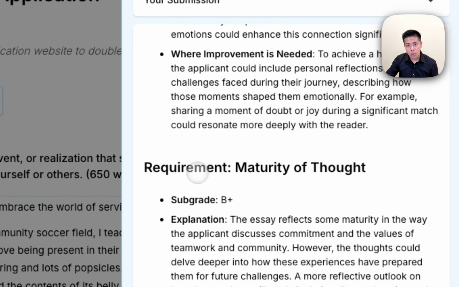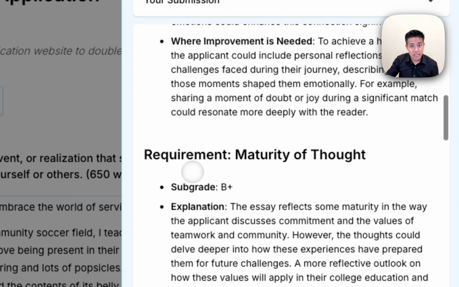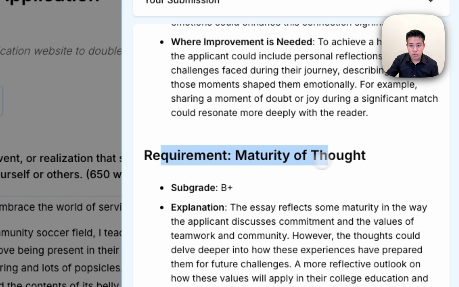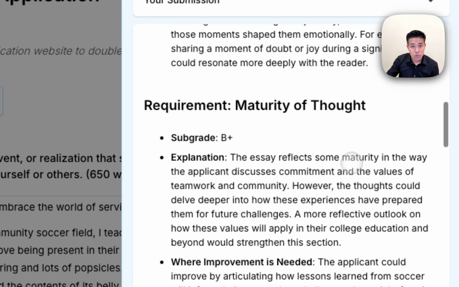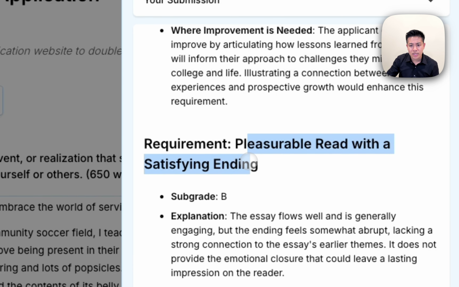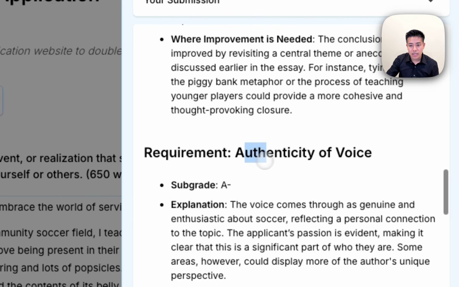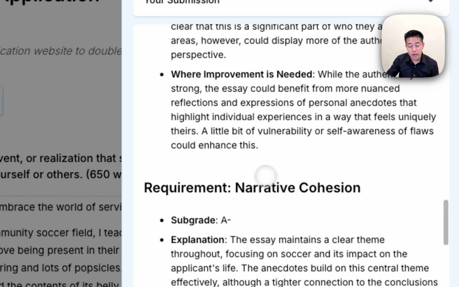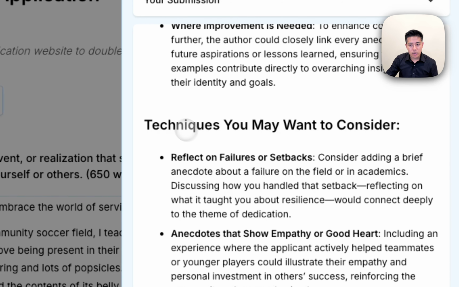Now, there are other requirements that common application essays are graded against on the Athena platform. They are maturity of thought. So again, this was present in all of the successful common app essays that we saw. And also a pleasurable read with a satisfying ending, whether or not it actually achieved that. And also a couple others, like whether the voice sounds authentic, and also whether you're telling a story and there's narrative cohesion. The next part is techniques you may want to consider, and this is really powerful.